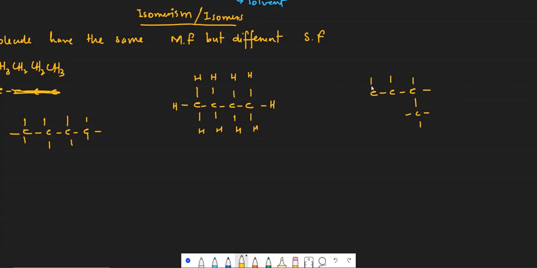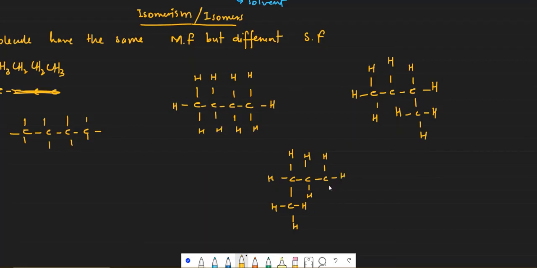These bonds, these dashes mean hydrogens. Hydrogen, hydrogen, hydrogen, hydrogen, hydrogen, hydrogen, hydrogen, there's another hydrogen, there's another hydrogen, and I can draw the same structure like this as well. H, H, H, H, H, H, and H. Okay, and I can also draw it like this.